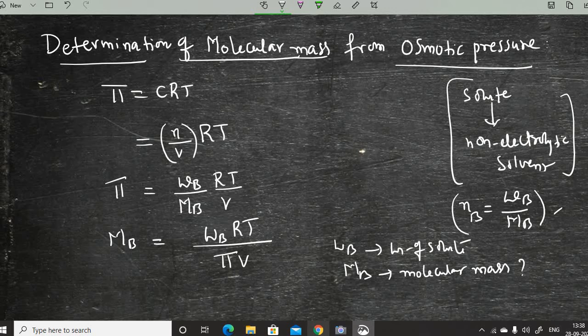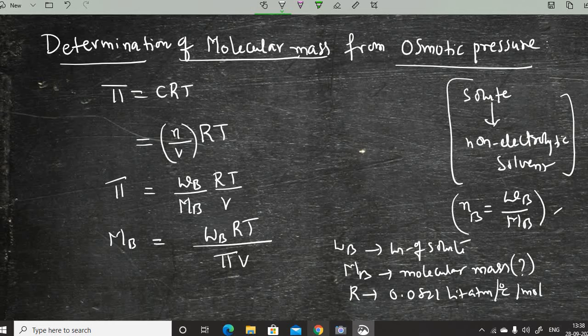Molecular mass has to be determined for the solute, and the R value, you know, is the gas constant, 0.0821 liter atmosphere per degree per mole. When the pressure is expressed in atmosphere, you can take this value.